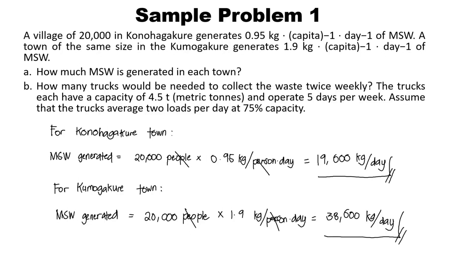Now let's calculate the number of trucks needed to collect the waste twice weekly. To determine the number of collection trucks needed by each town, first we have to calculate the total amount generated by each town on a weekly basis. So earlier we solved the municipal solid waste generated per day, and now let's calculate it weekly.